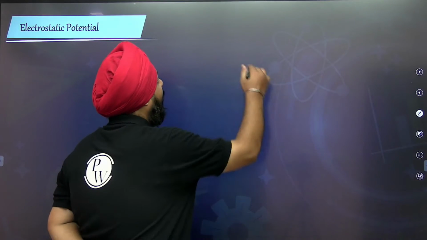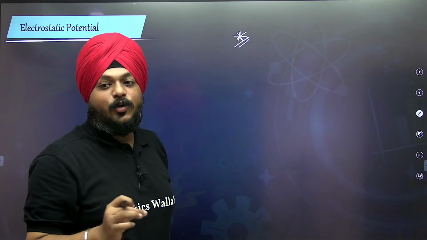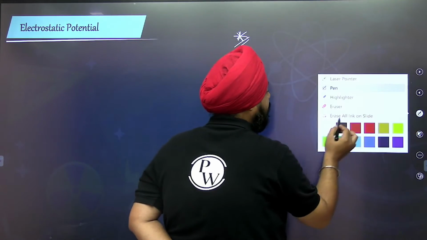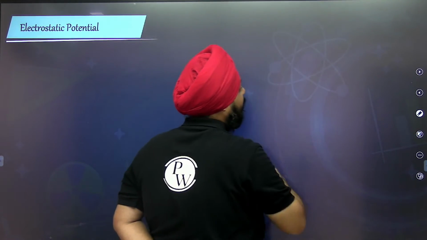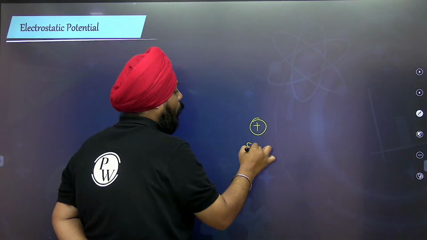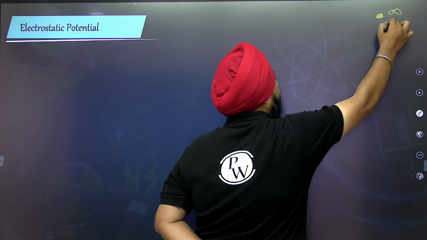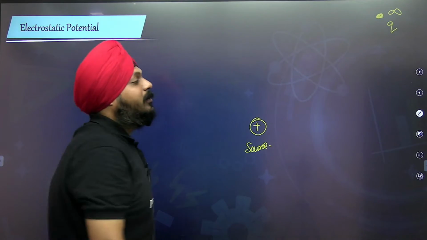So what happens here? Electrostatic potential, same procedure is there. There is a very small difference. Again, I am taking one source charge, and an infinitesimally small charge is kept.